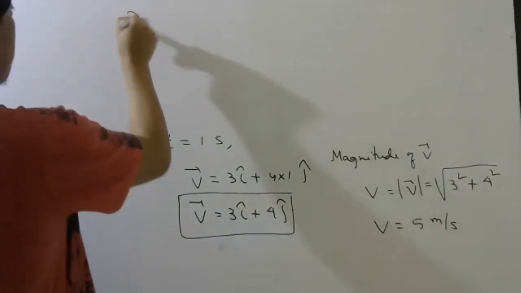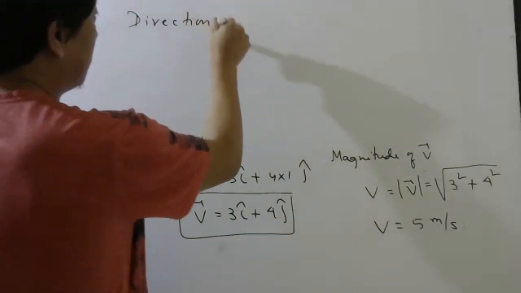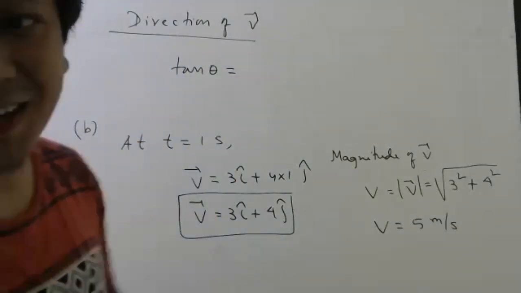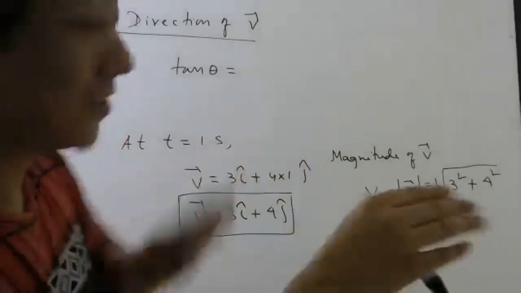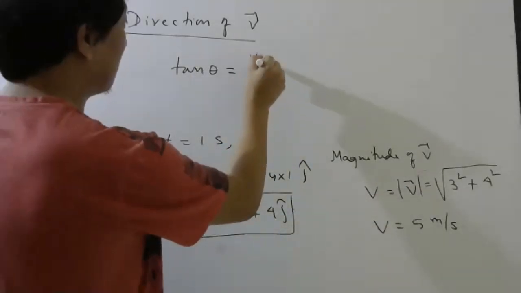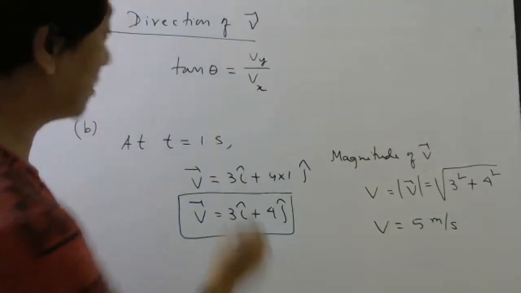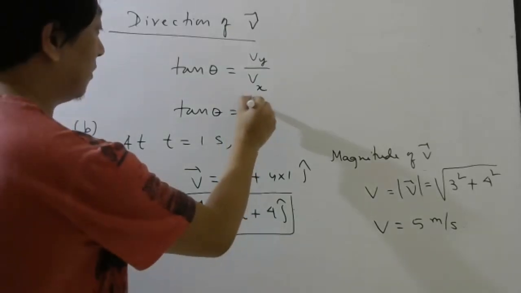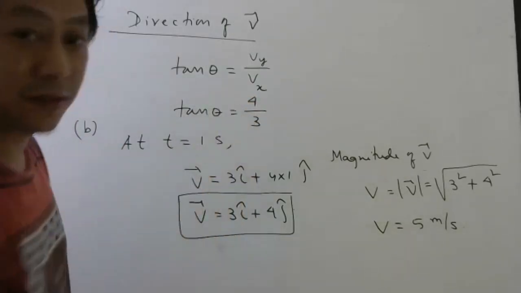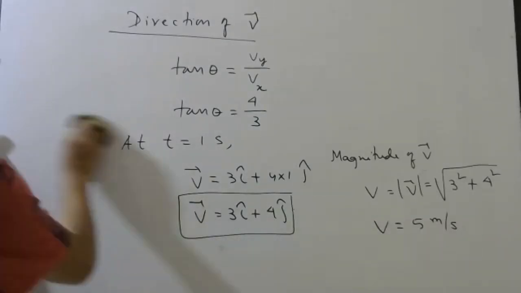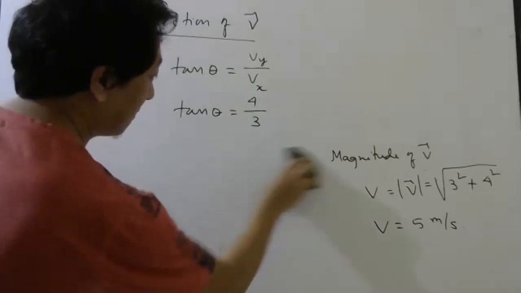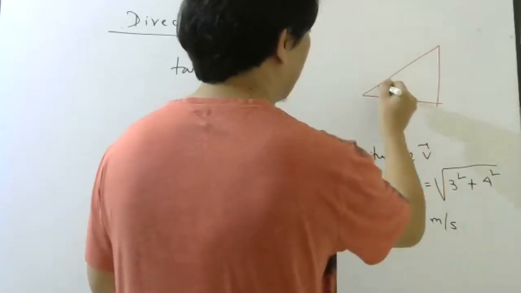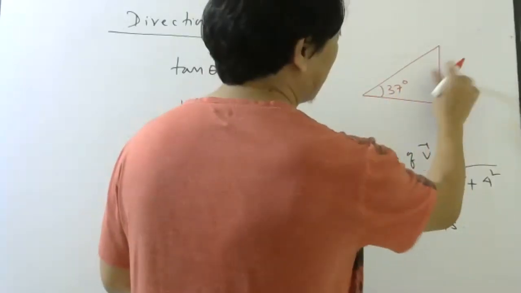To find the direction of any vector, here it is the velocity vector, we have to calculate tan of the angle. Tan of what angle? The angle made by the vector with the x-axis. So what will be tan theta? Vy by Vx. Right, what is Vy? 4, and Vx is 3. Now remember students, I told you this ratio is very standard in physics. Remember I gave you one triangle to remember. If this is 37 degree, this side was 3.